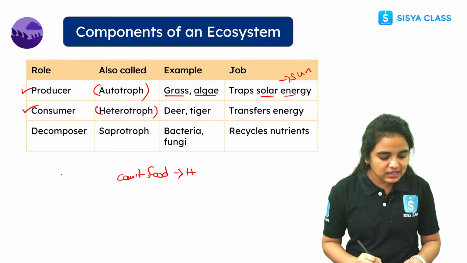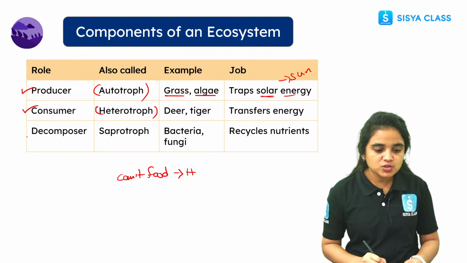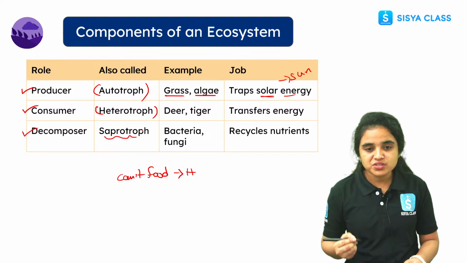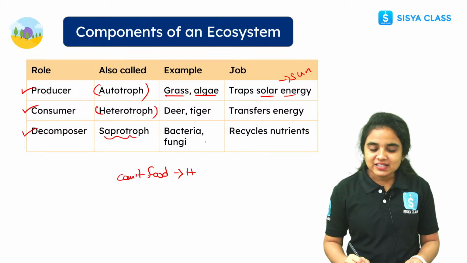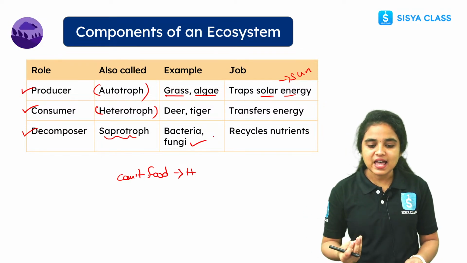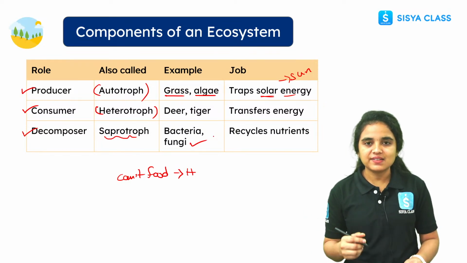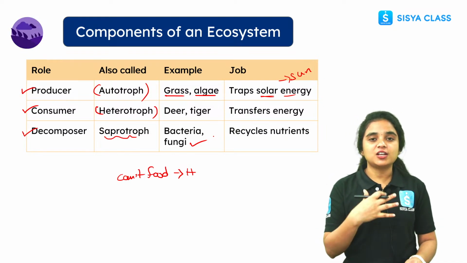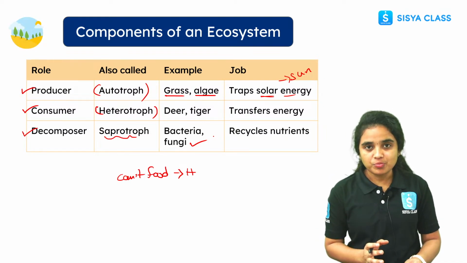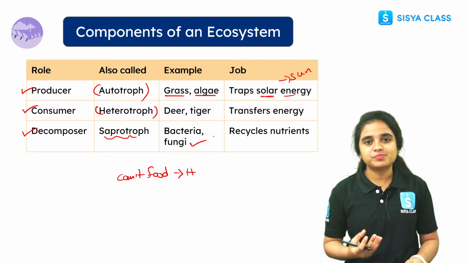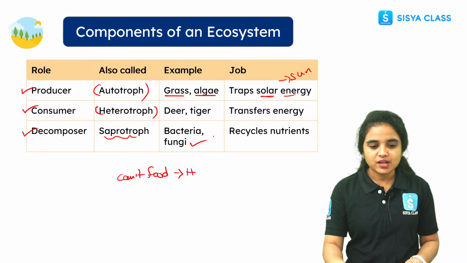While coming to the decomposers, students, they are also called saprotrophs, right? For example, bacteria and fungi, and their job role is to recycle the nutrients. They will break down the dead matter, and the essential nutrients will again return into the soil. So these are the components of the ecosystem, their examples and their purpose in our ecosystem, right?